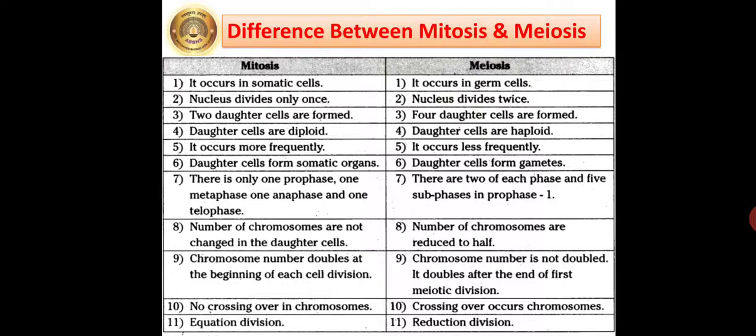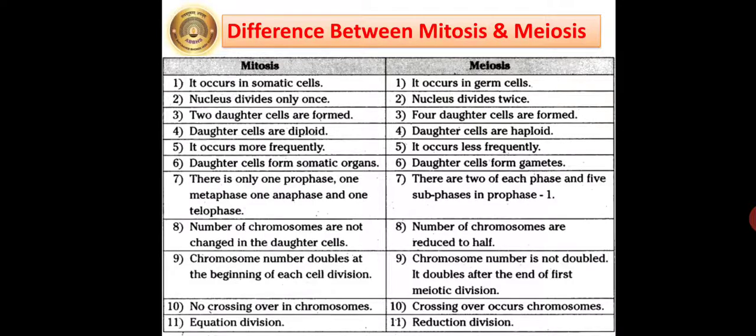But in meiosis, daughter cells are haploid. Mitosis occurs more frequently, and meiosis occurs less frequently. In mitosis, daughter cells form somatic organs, that is, all other body parts in our body. In meiosis, daughter cells form gametes.